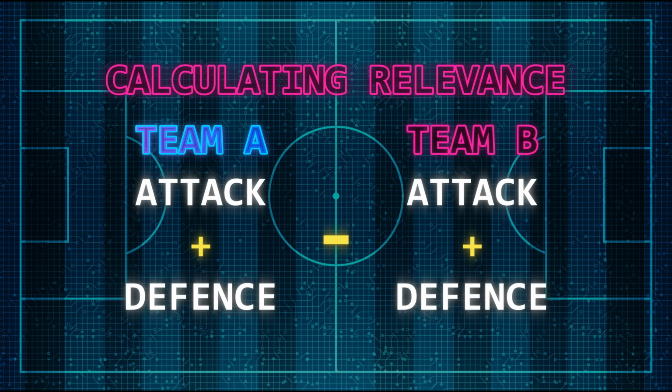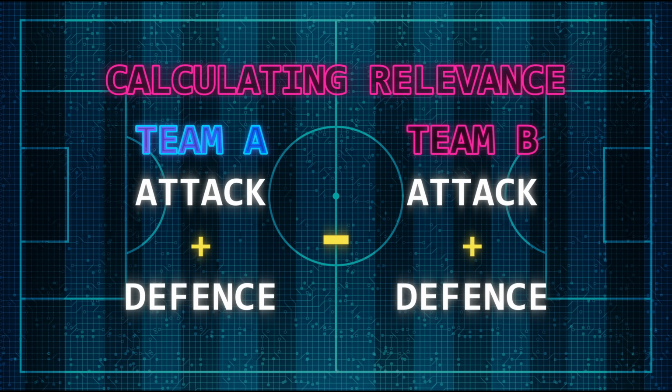For relevance to indicate that there is a likelihood of goals, we want a large number, which will indicate a larger gap between the two teams' abilities. We can flip this and use a smaller number to indicate a less likely chance of goals, with smaller numbers being a numerical representation of a smaller gap between the two teams. A quick point on polarity. A negative number shows that the home team is rated better, where a positive number will indicate the away team is better. To illustrate that, let's look at a couple of examples.